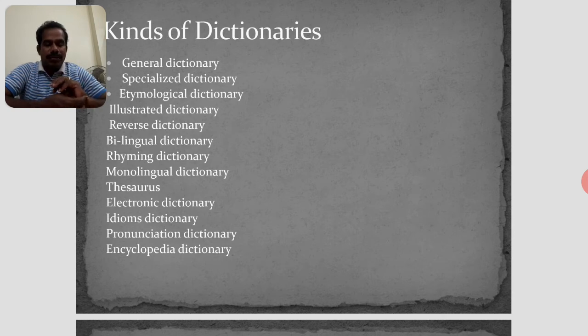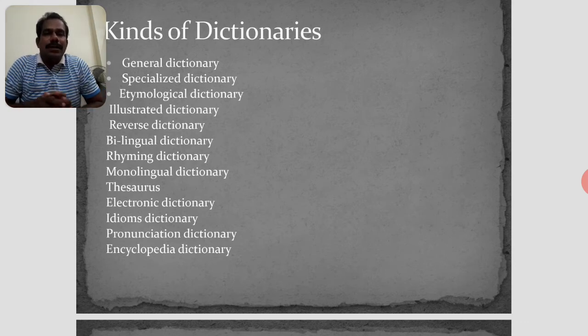It can also be installed on a laptop computer or a mobile. We can install it, and it is also available on the World Wide Web and internet. So this is one kind of dictionary, the electronic dictionary, after the thesaurus.